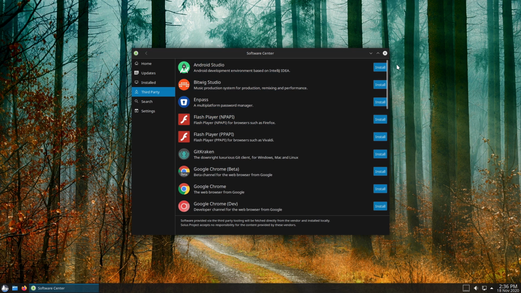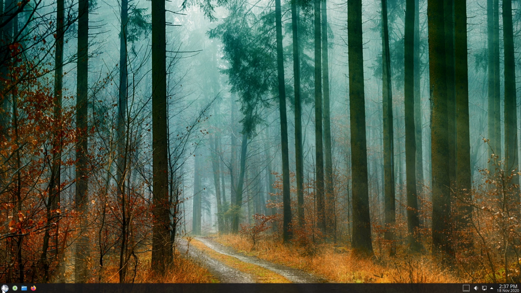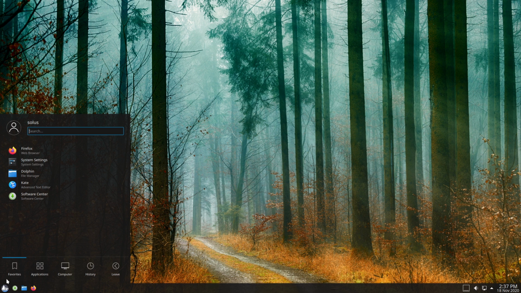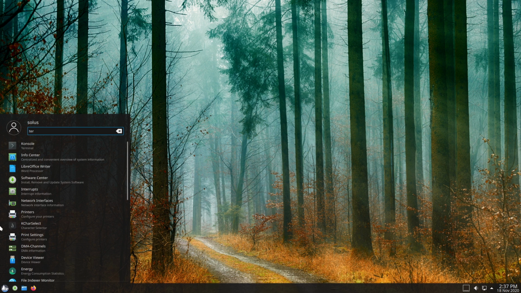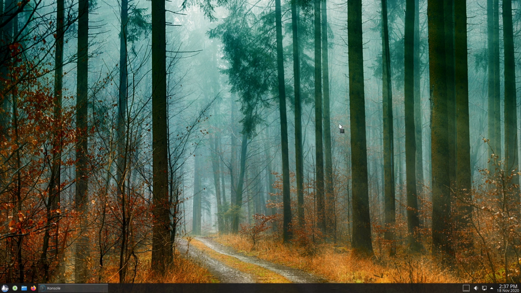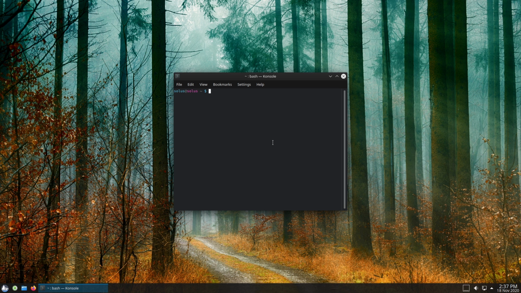Now, one of the things I wanted to point out is while the software is limited, it does have support for Flatpak and Snap, but they don't have any GUI support out of the box. So if you're using Solus, what you're going to need to do is either learn how to manage your software in the terminal, or you can install software stores. Now, in an old Reddit post, you could install the Snap Web, which I don't think exists anymore, but we do have the Snap Store.